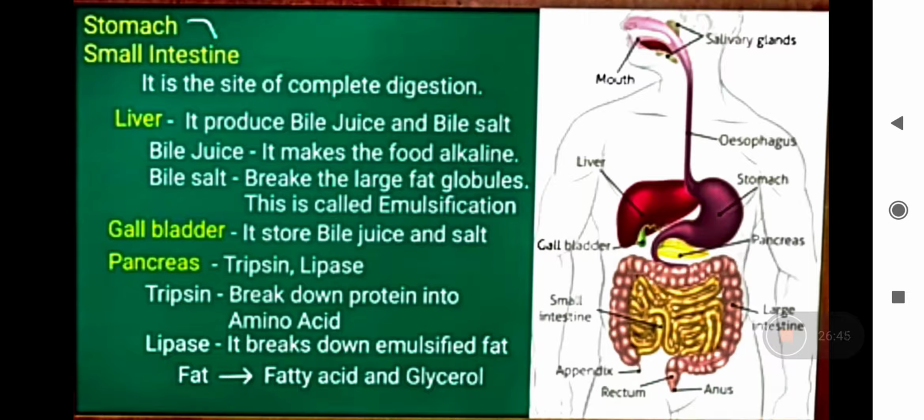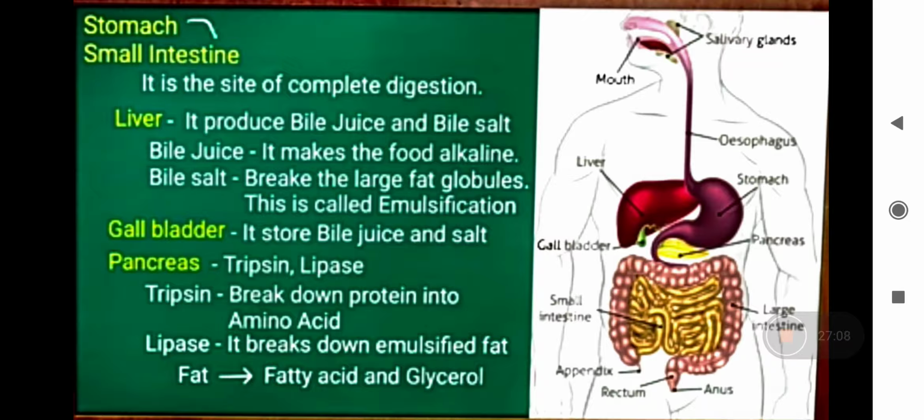Liver is a large organ. तब अगर आपसे क्वेश्चन पूछा जाए कि सबसे बड़ा ऑर्गन कौन सा है बताइए. लिवर. ठीक है. Liver is the largest organ in the human body, and it helps in manufacturing bile salts and bile juices.